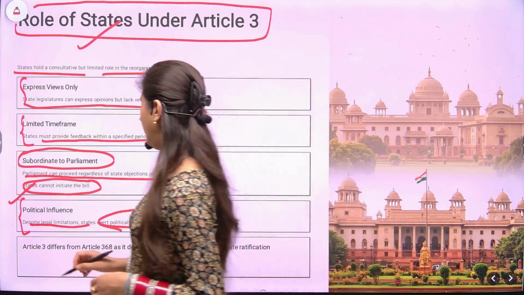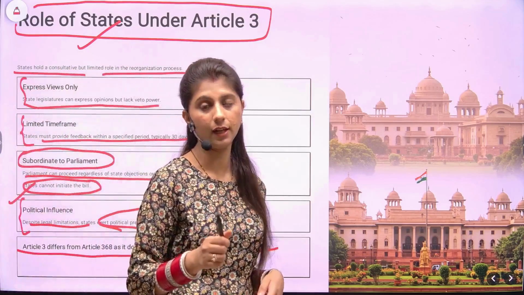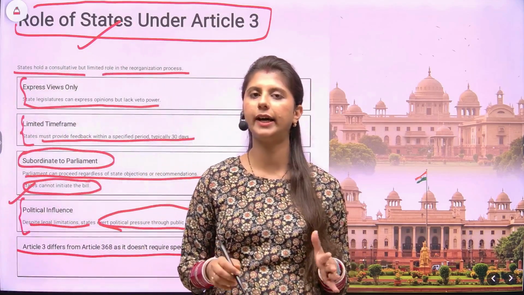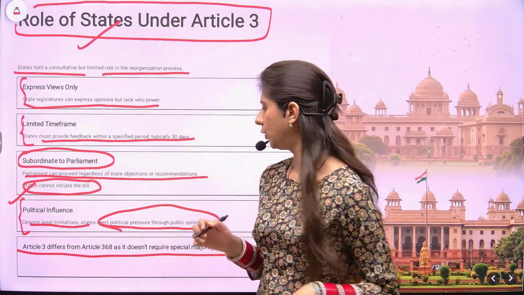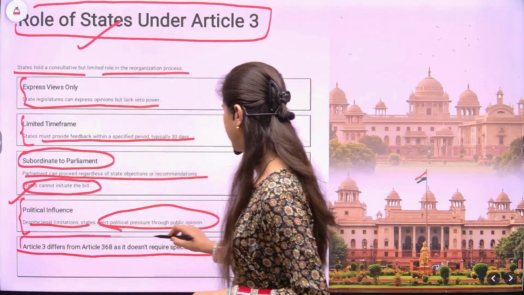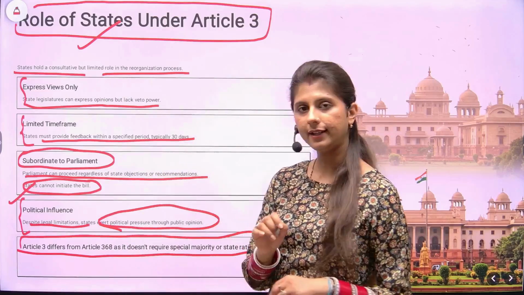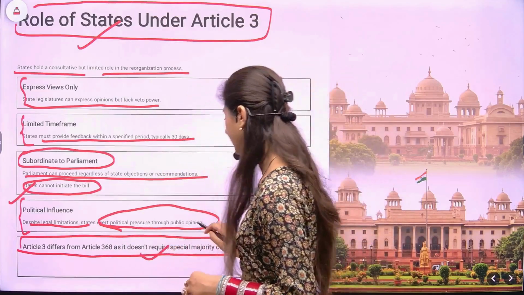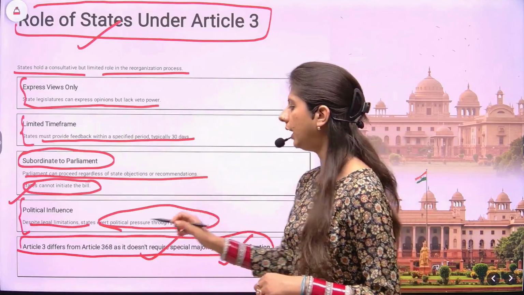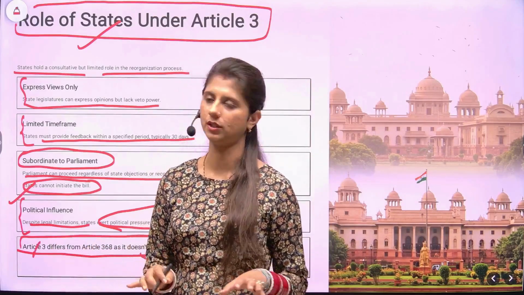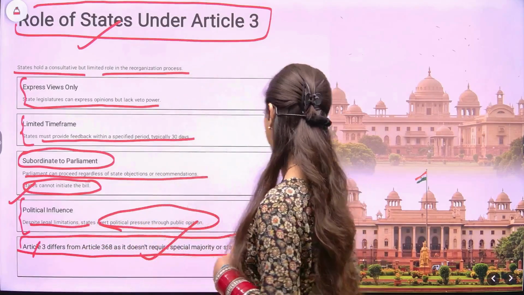opinion. Now, another important point here is Article 3 differs from Article 368. I'm repeating the points again and again so that after watching the video, this topic is clear to you all. You can just write any answer about Article 3. So, Article 3 differs from Article 368. Under Article 368, special majority is required as well as states ratification is required. But under Article 3, there is no such provision. So under Article 3, the states are subordinate to the Parliament.